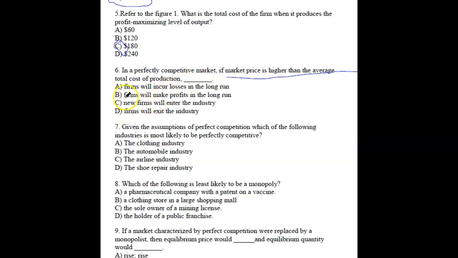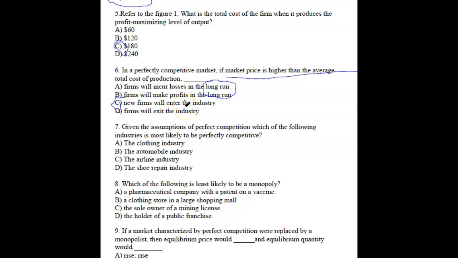The answer will be this. And it won't be this, right? Because this is false. Anytime you put "long run" over here in perfect competition, think of it as bad. Every competitive market, shop or business will be making zero economic profit in the long run. So these two are false.